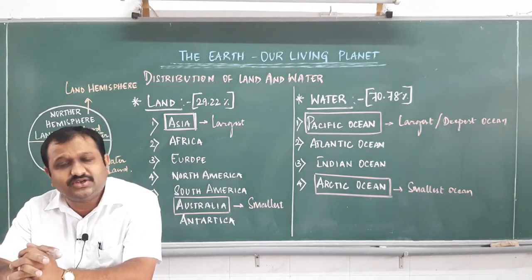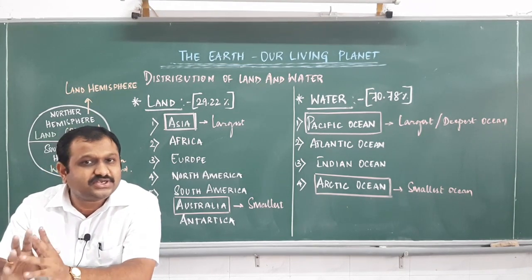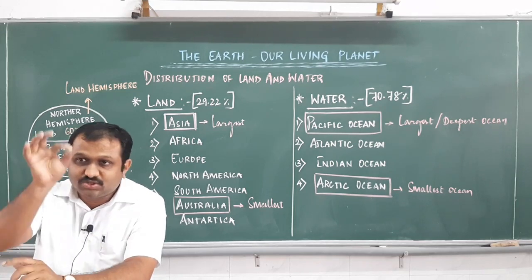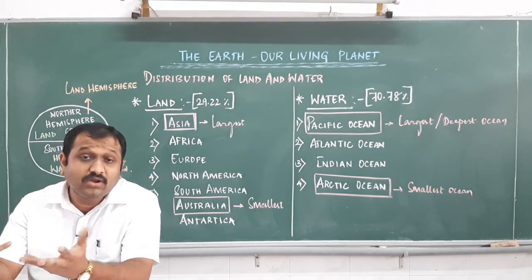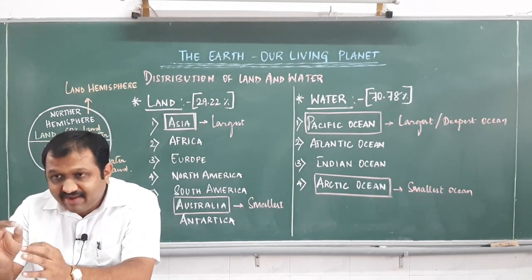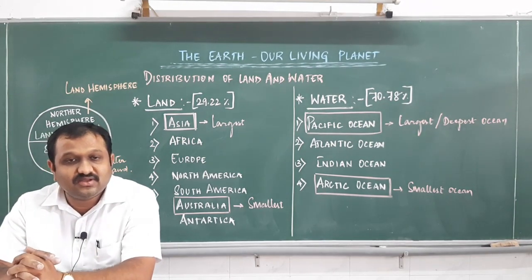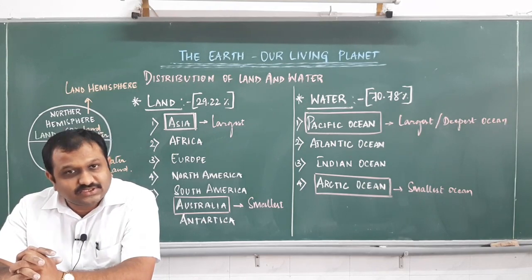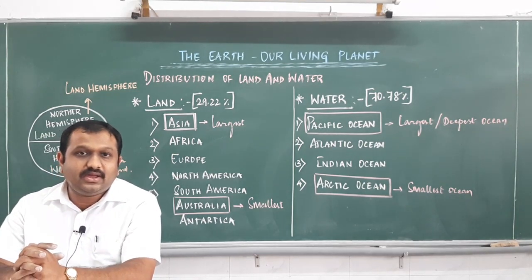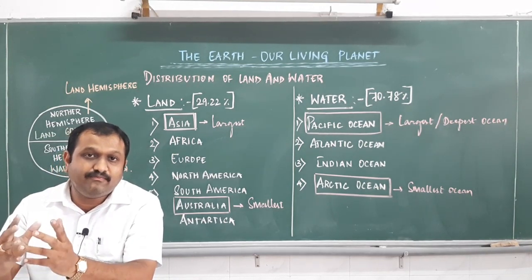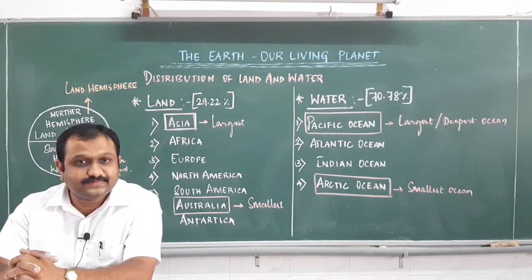Latitudes and longitudes are just imaginary lines drawn on the globe. For what purpose? Why have we drawn this on the globe? It is because of so many advantages, so many benefits, so many uses.